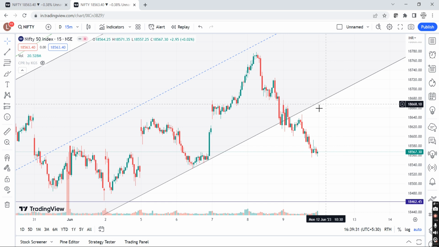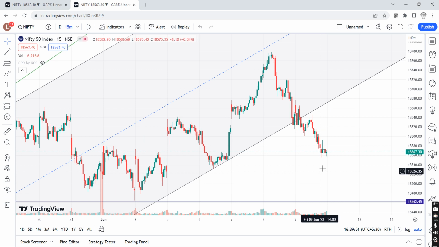So gap up, even with a negative price action, we are continuing. Gap up with a positive price action, we are leaving the trade for Monday. Let's see Monday where it closes. If it is able to close above 18700, we will discuss from Monday what the further scenario is. So gap up is discussed, and flat is discussed.